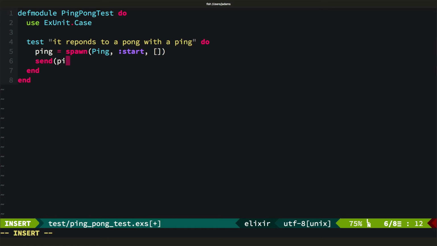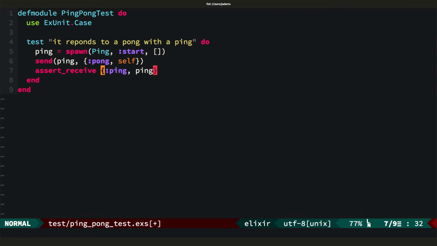Send lets you send messages to a process. Self provides the current process's PID, or process ID. We'll assert that when we send a pong to a process, we receive back a ping. This waits for up to 100 milliseconds and passes if the message is received in that time frame, failing if it is not. And here we're actually asserting that we get back a two-tuple with ping, the atom, as the first element and the process ID of the process we started as the second.